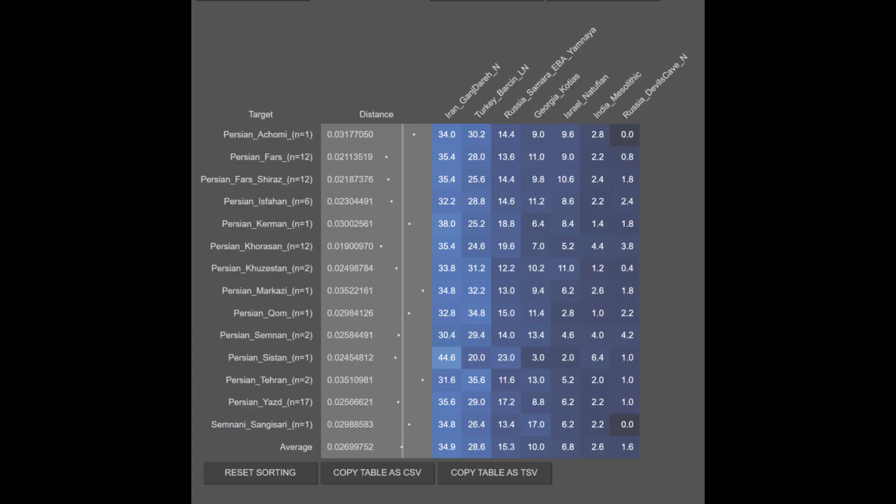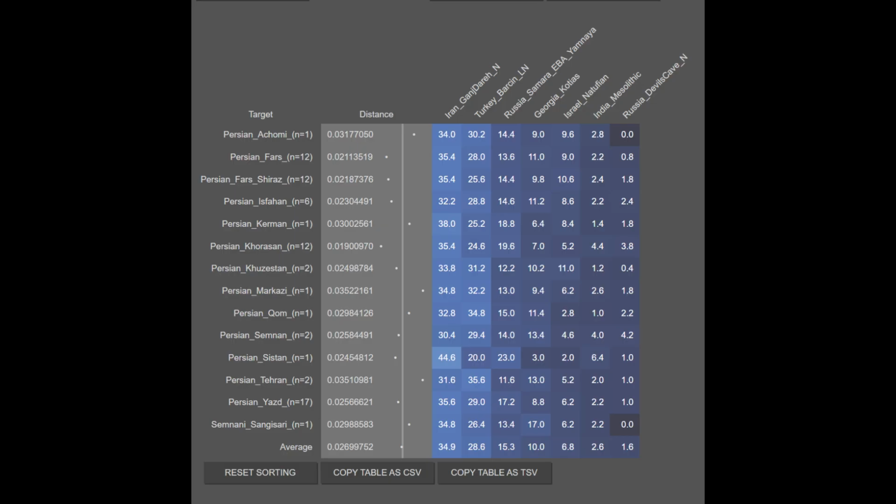To begin, the Persians of today are on average 34.9% Iranian Neolithic farmer, 28.6% Anatolian Neolithic farmer, 15.3% Yamnayan, 10.0% Caucasian hunter-gatherer, 6.8% Natufian, 2.6% India Mesolithic, and 1.6% East Asian.